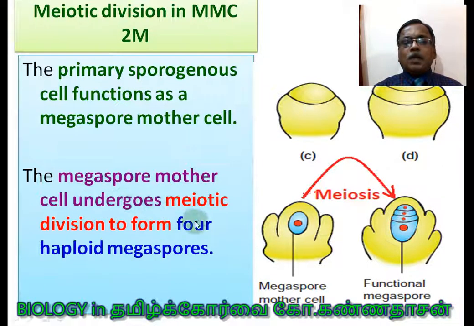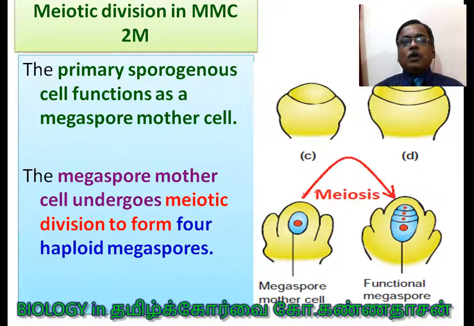The megaspore mother cell undergoes meiotic division to form 4 haploid megaspores, students. And you know very well, meiosis is a reduction division. It takes place twice, as meiosis 1 and meiosis 2. So naturally, the first meiotic division leads to the formation of 2 haploid cells. The second meiotic division leads to the formation of 2 to 4, so each cell produces 2 haploid cells again.